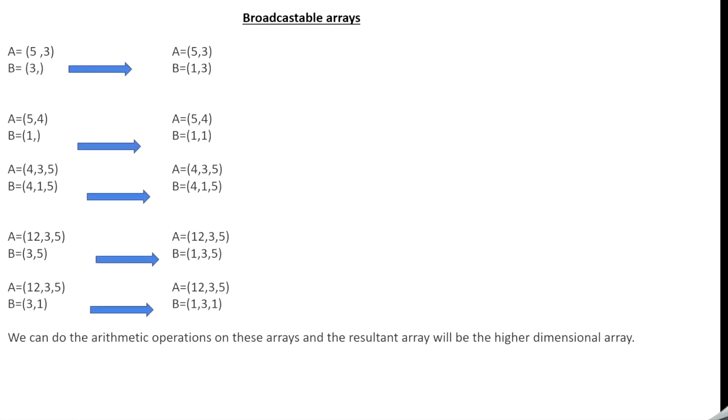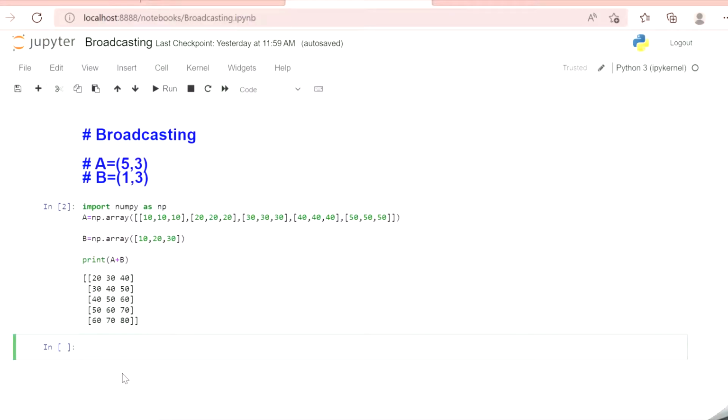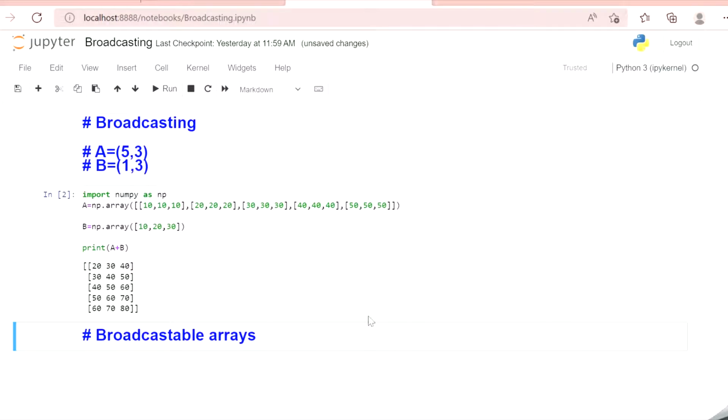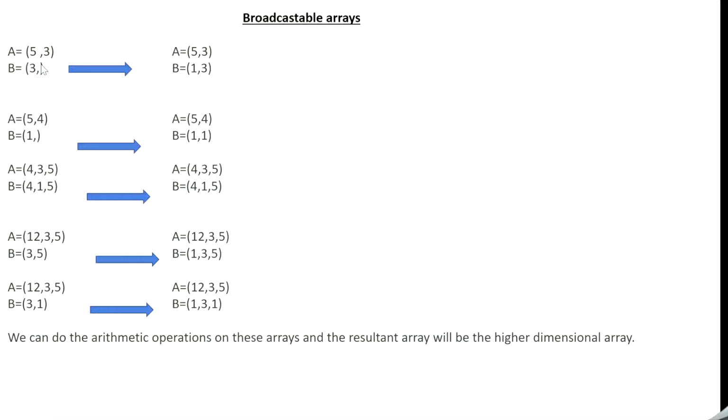And now let's see what are the broadcastable arrays. So suppose this we have seen 5, 3 and 3.